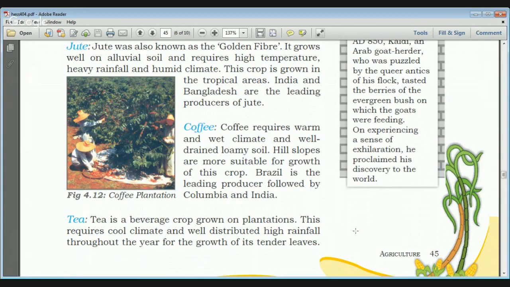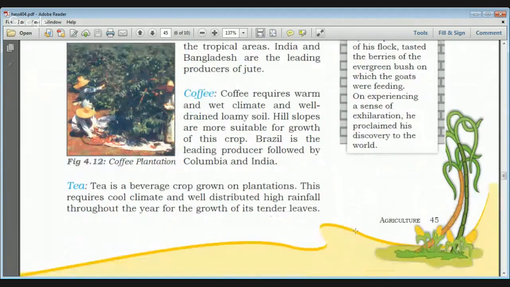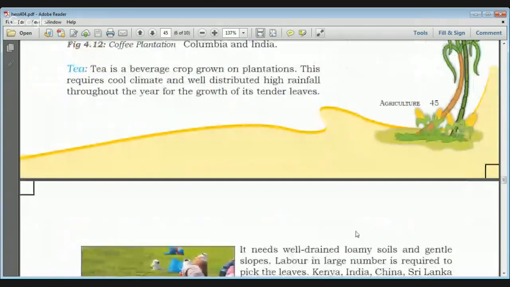Then tea is also a beverage crop, and it grows on plantations. Tea requires a cool climate and well distributed high rainfall, but it doesn't require the stagnation of water. It requires the water to flow across the surface where the tea is grown, and that is why tea is grown on the hill areas.